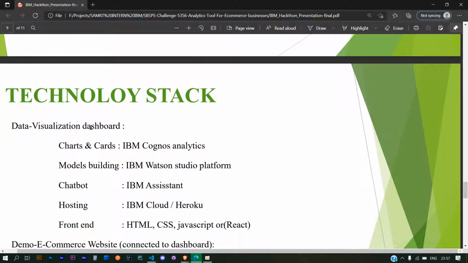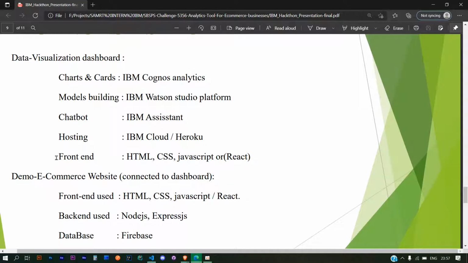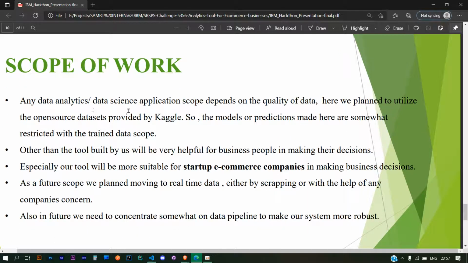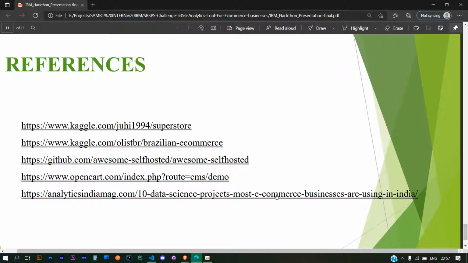Technology stack: we thought of making a website using HTML, CSS, and JavaScript. Here we have done a static dashboard page with HTML, CSS, and JavaScript. And then the scope of our work. Any data analytics or data science application's scope depends on the quality of data. So here we plan to utilize the data set from Kaggle, and the model predictions are done using ML algorithms. Other than that, our front-end tool will be more suitable for startup e-commerce companies in making business decisions. These are the references which we have used.